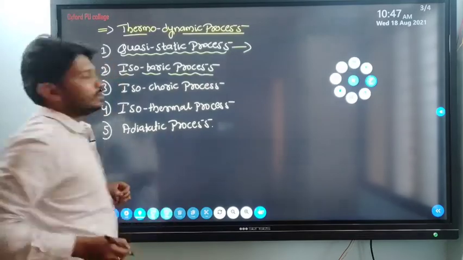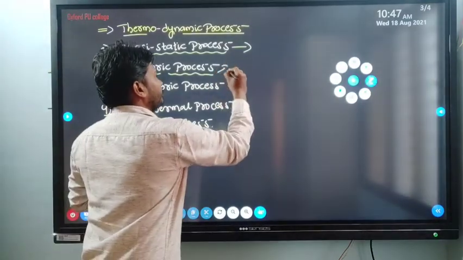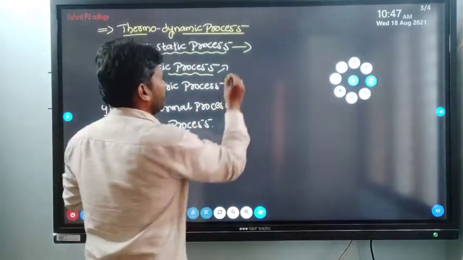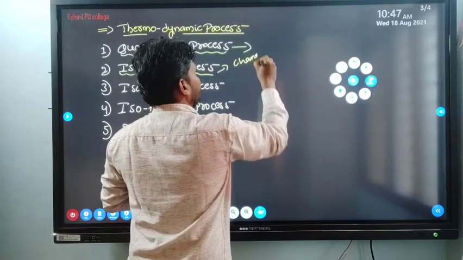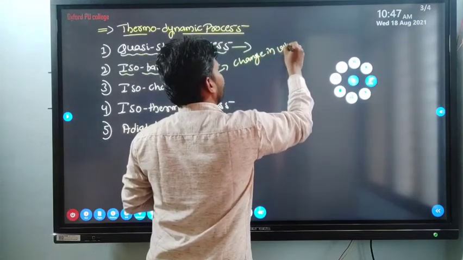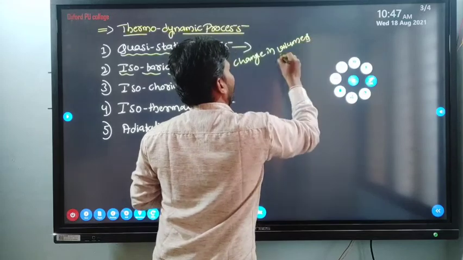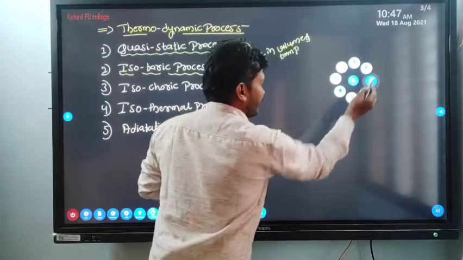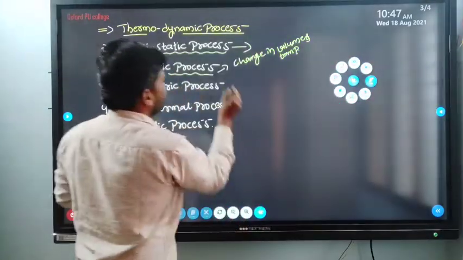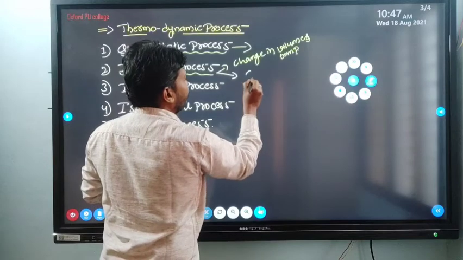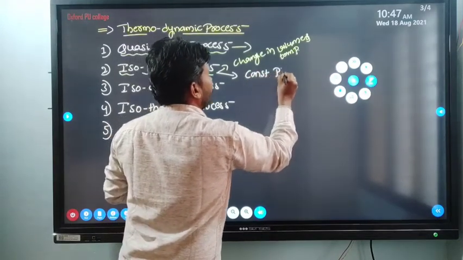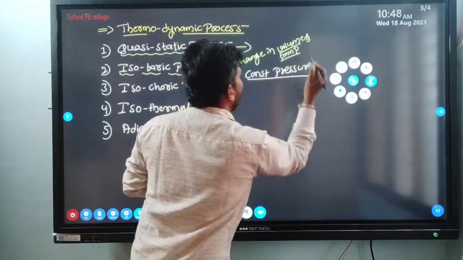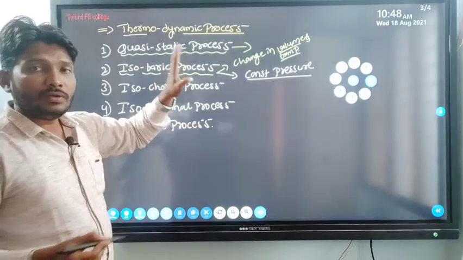In the isobaric process, the system undergoes a change in volume and temperature. Volume and temperature are changing, but in the isobaric process pressure is constant. At constant pressure, volume and temperature vary, so we call it an isobaric process.